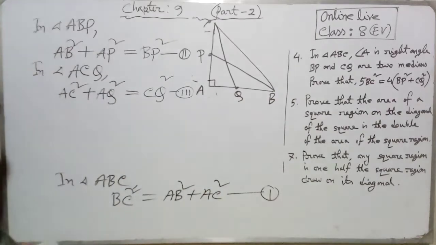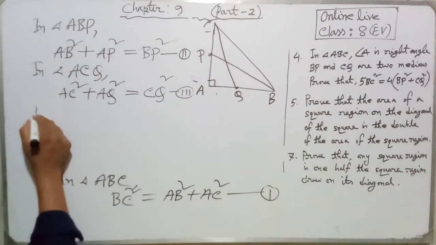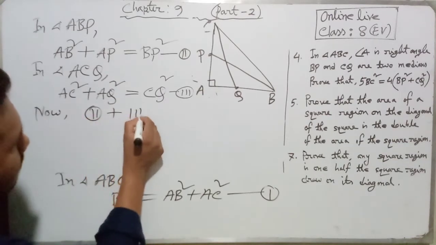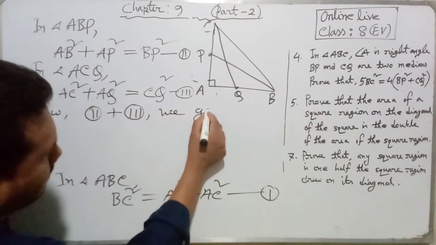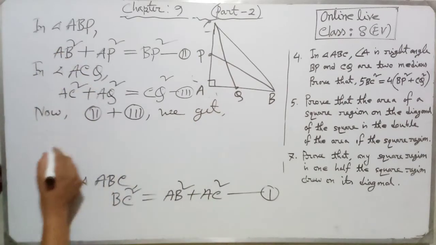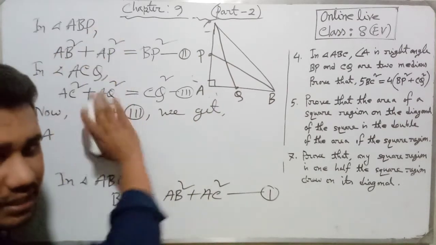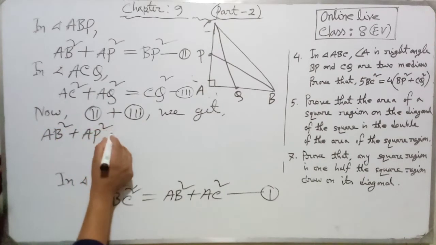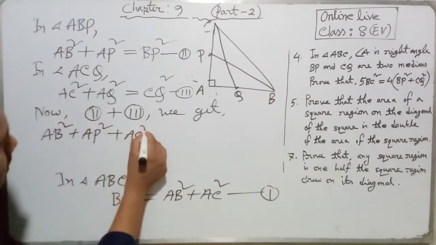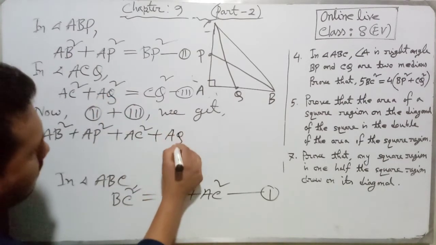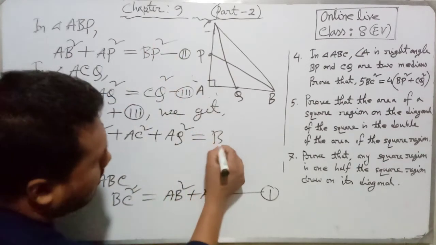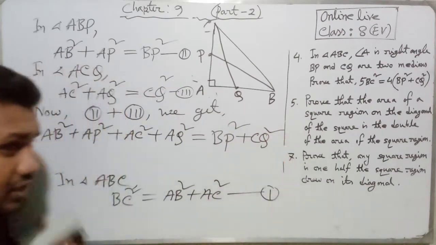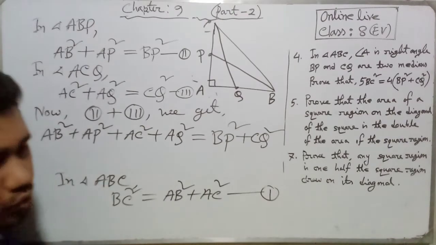So for our target we can now write 2 plus 3. At first you have to write the left hand side, then the right hand side. So left hand side AB square plus AP square, then AC square plus AQ square equal BP square plus CQ square. Clear dear students? Our equation number 2 and 3.